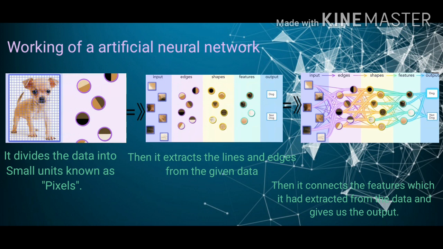Then it extracts the main features from the given data, or you can also say from each pixel, like the lines, the edges, the corners, and etc. Then it connects all the features which it had extracted from the given data and gives us the desired output. In the similar way, here is an example of a dog. First, the machine divided the input data into small units. Then it extracted the main features from the given data, and then it connected all the features and gave us the output that it is a dog.